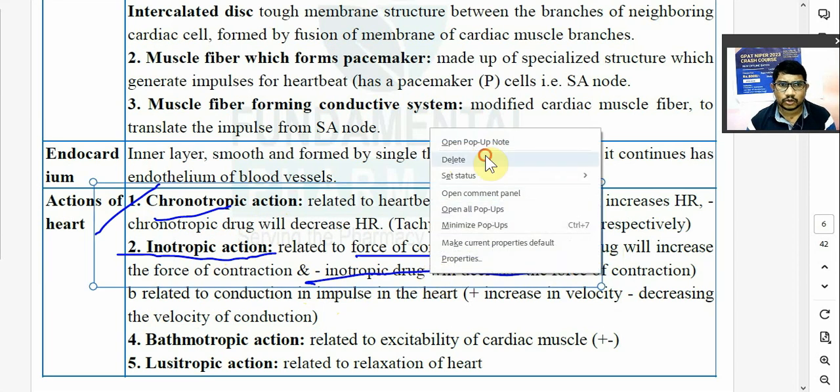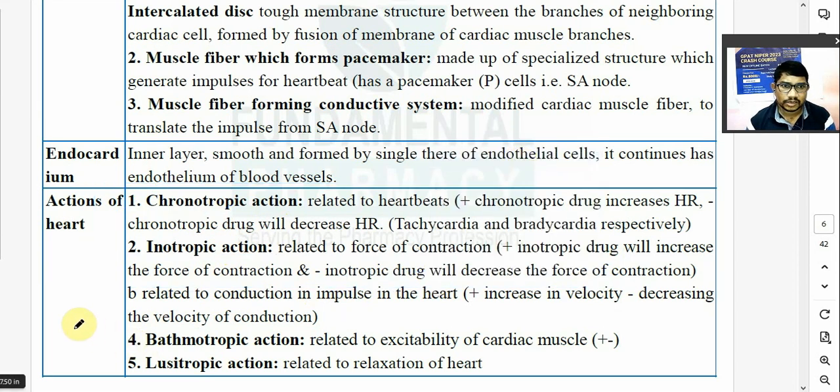Now next is nothing but the dromotropic effect. Dromo होता है DRO. Dromotropic effect is related with the conduction of impulse in the heart. So जैसे chronotropic, inotropic, यहाँ पे dromotropic. Dromotropic means it is action on a conduction of impulse in the heart.